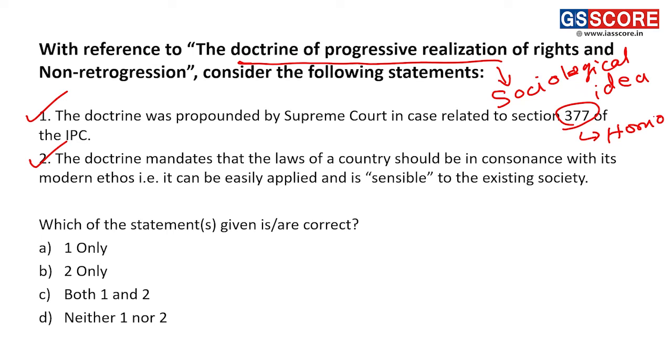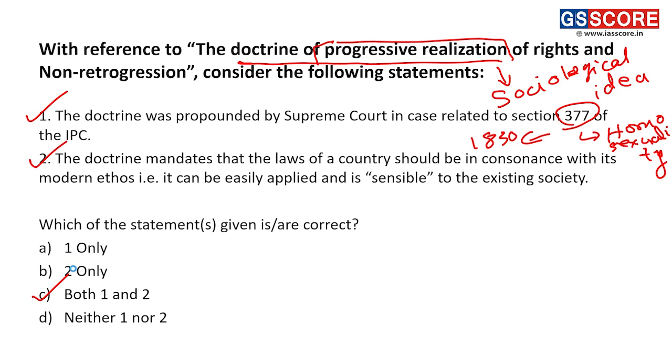The Supreme Court felt this provision is not necessary for India of this century. Hence, an act which was considered illegal in 1830 was decriminalized. That's what the doctrine of progressive realization explicitly means. So both the statements are correct, so our answer is C.